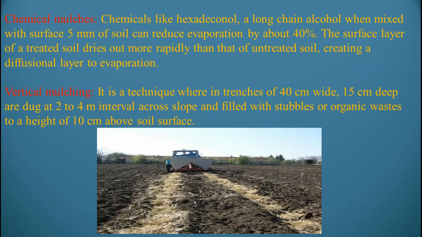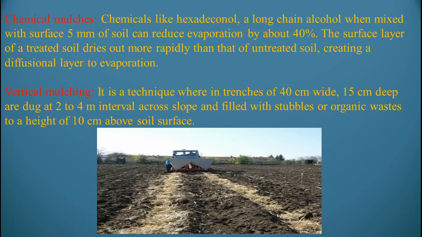Chemical mulches. Chemicals like hexadecanol, a long chain alcohol, when mixed with the surface 5 mm of soil, can reduce evaporation by about 40%. The surface layer of a treated soil dries out more rapidly than that of untreated soil, creating a diffusional barrier to evaporation. Chemical mulching is nothing but mixing a chemical like hexadecanol with the top 5 mm layer of the soil, so that the evaporation from the soil is reduced by about 40%.